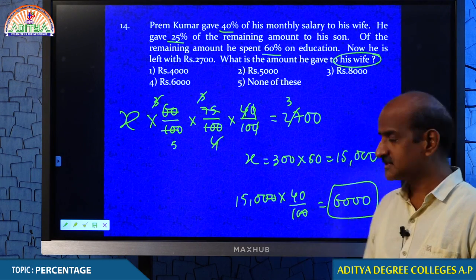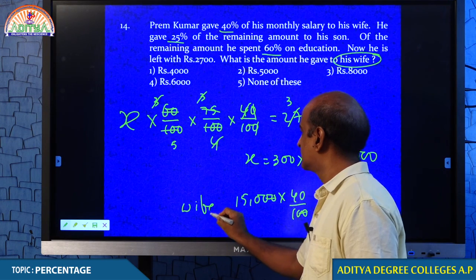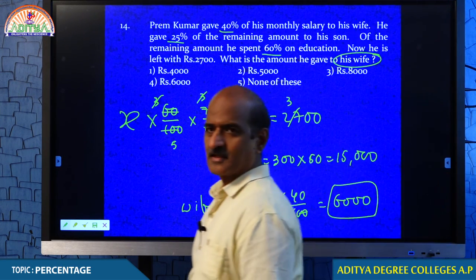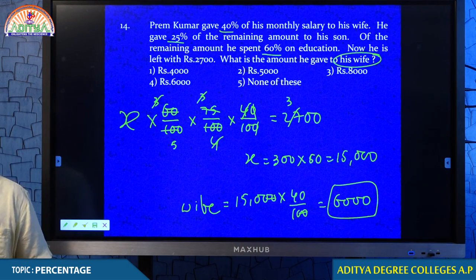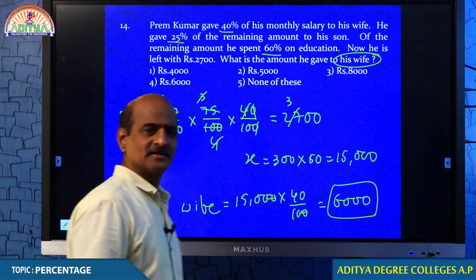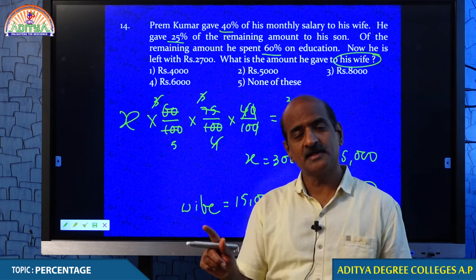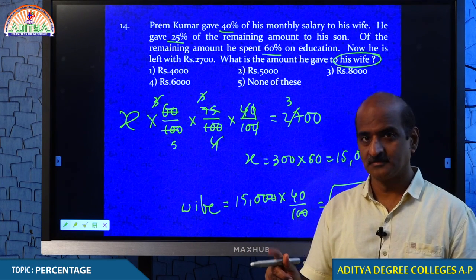But your question is, how much amount did he give to his wife? Wife has taken 40% of his salary, that is 40% of 15,000. You understand the difference of remaining and not remaining, students? I hope you are comfortable now.